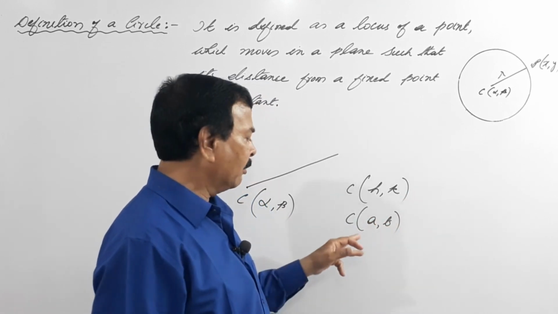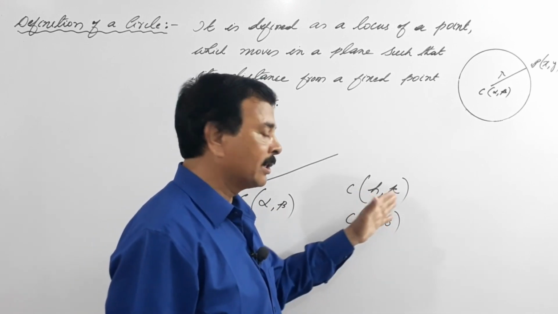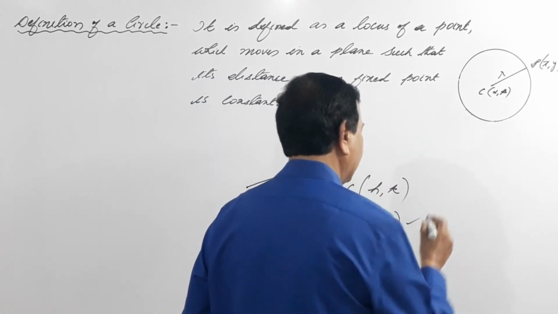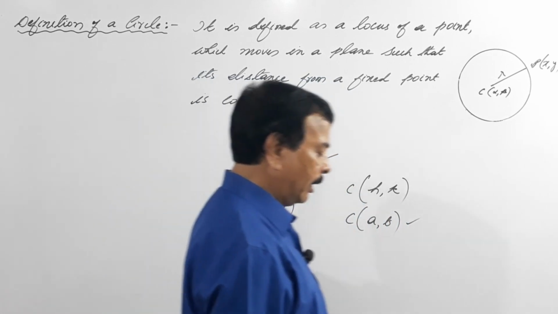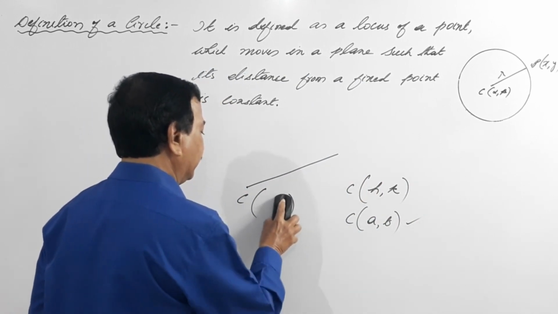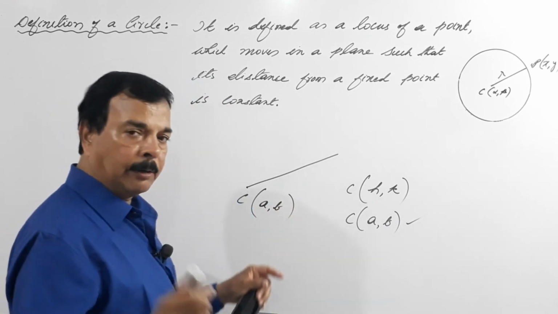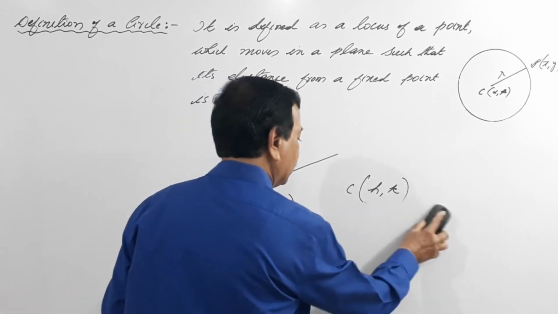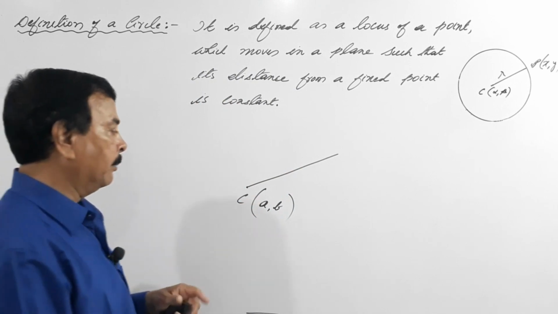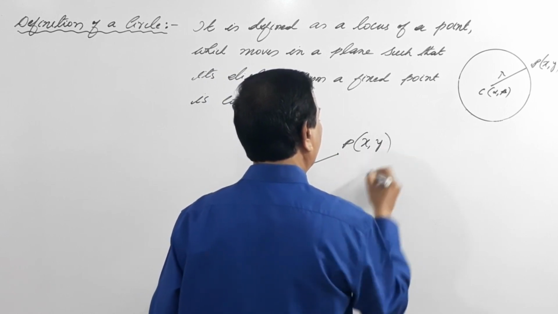So I'll follow this notation. Most probably I like to go with C equals a comma b, because you have ABC, so we are going to learn from ABC instead of HK. Let us start from the beginning. I'll change the coordinates as a comma b. I hope you are comfortable now. So I'll consider a point C having coordinates a and b, and here you have a point P, x comma y.